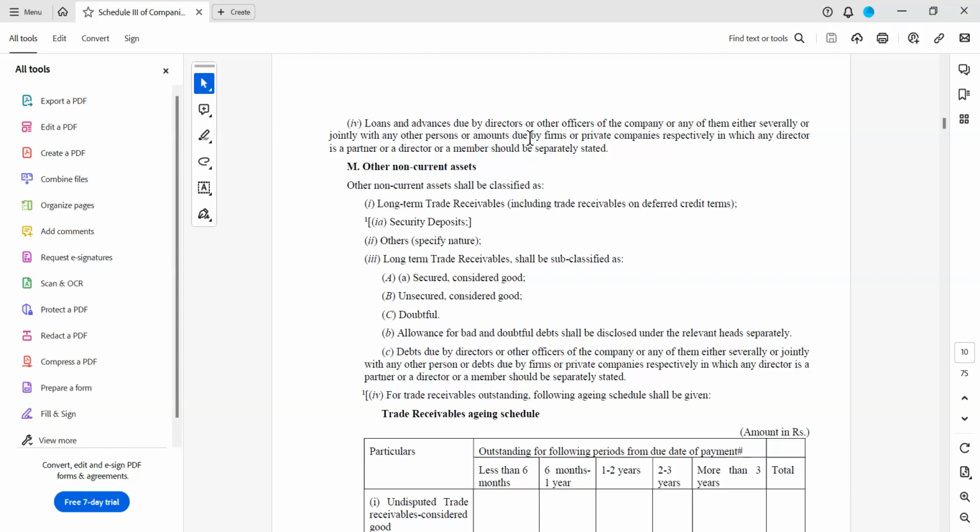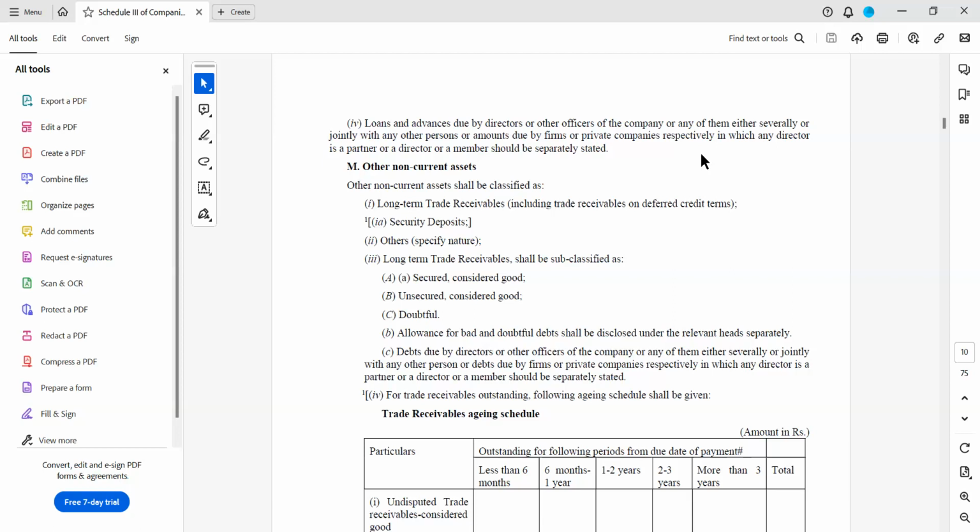Loans and advances due by directors or other officers of the company or any of them, either severally or jointly with any other persons, or amounts due by firms or private companies respectively, in which any director is a partner or a director.